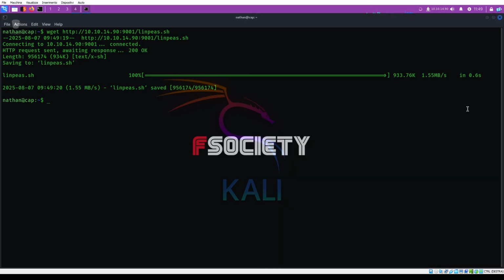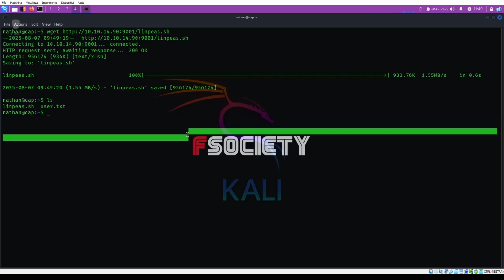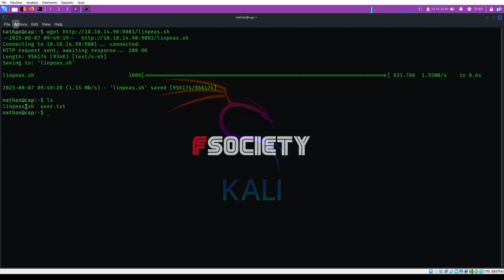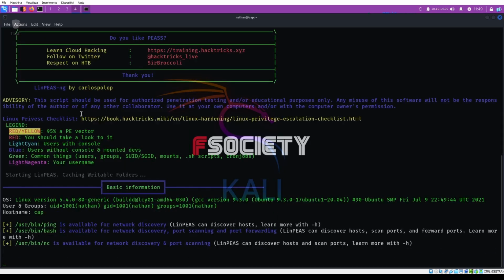We can stop the server. Now here we also have linpeas.sh. Use chmod to add execute permission to linpeas.sh, and now launch the tool and wait. The tool found something interesting.